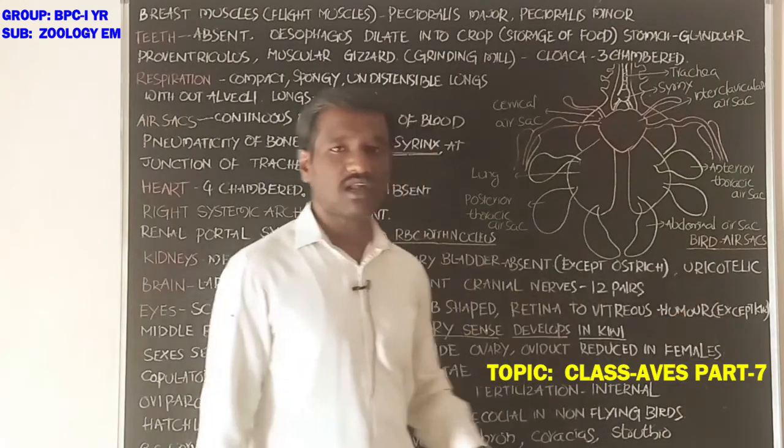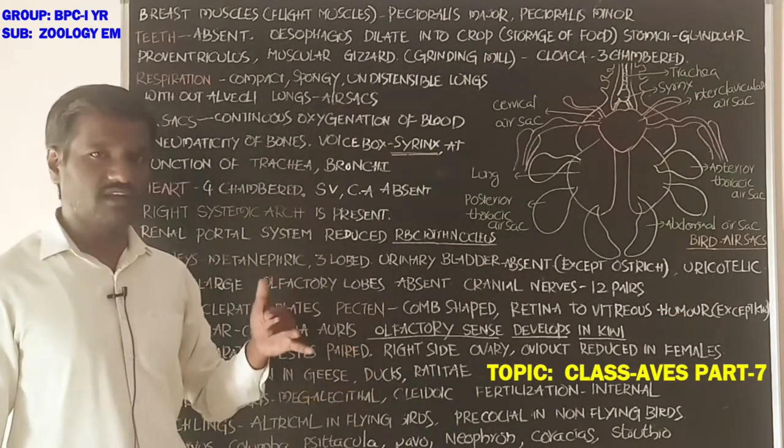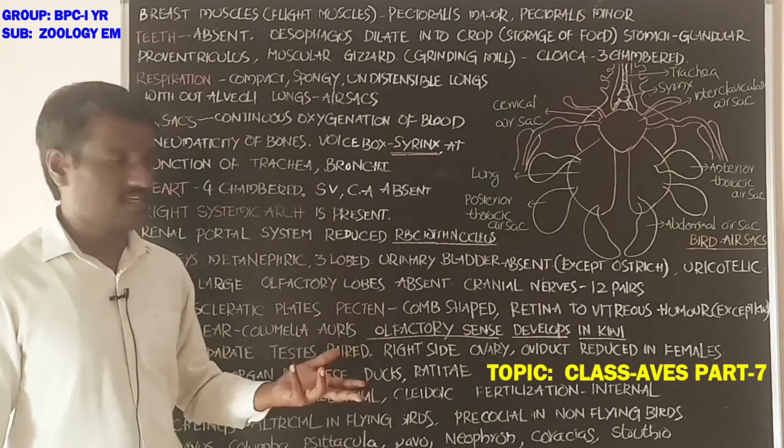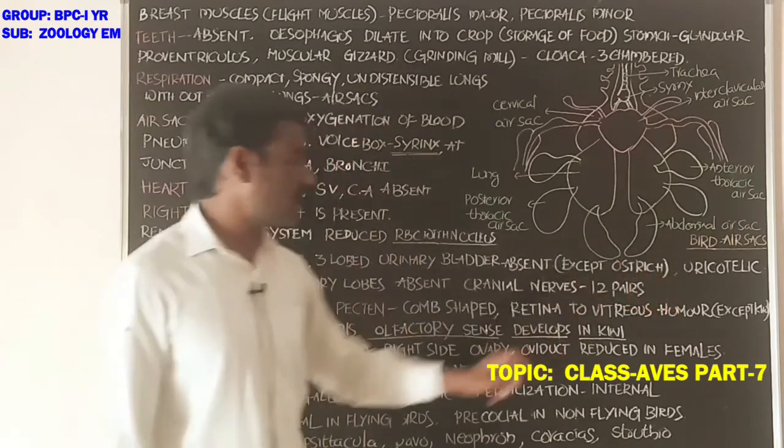Birds are uricotelic. They excrete nitrogenous waste in the form of uric acid. Hence, these are uricotelic animals.